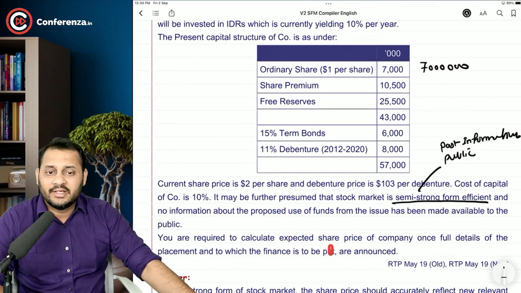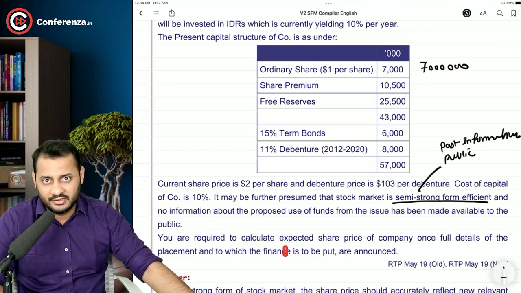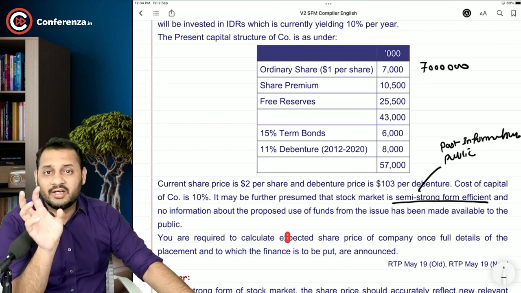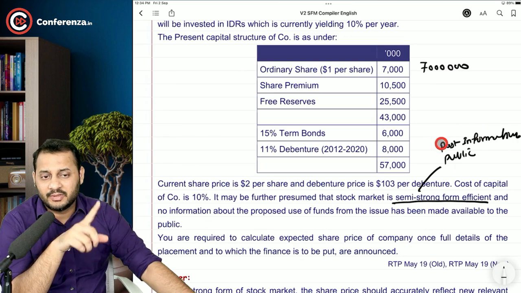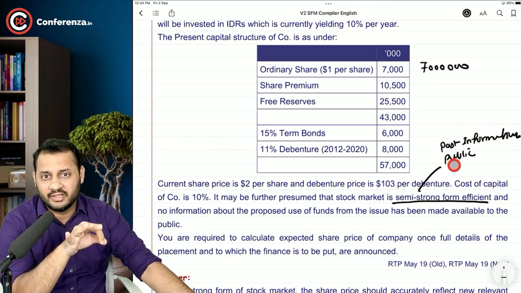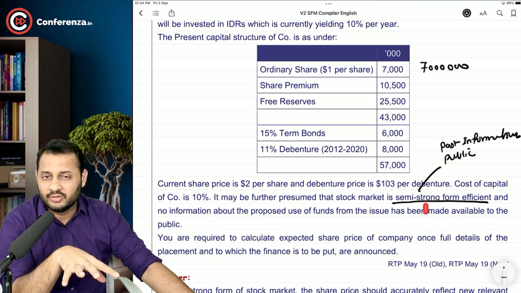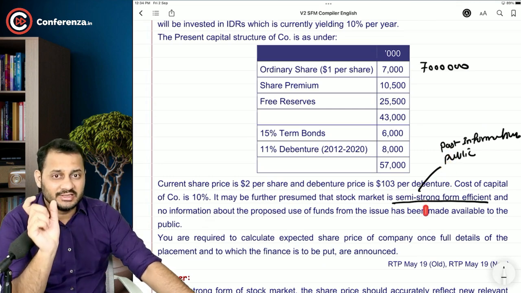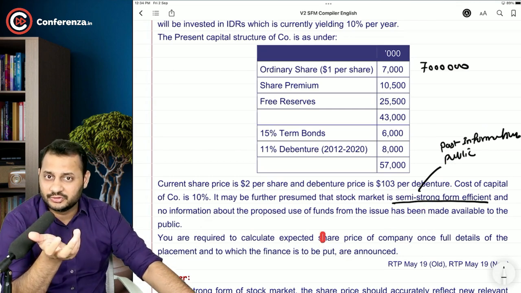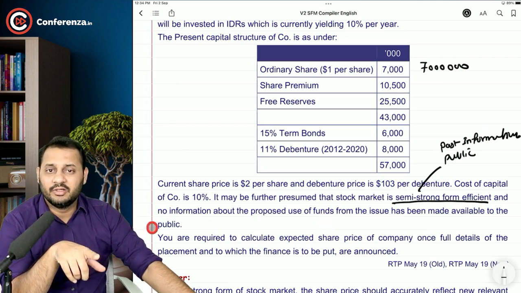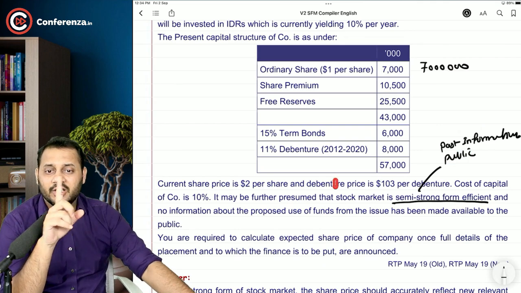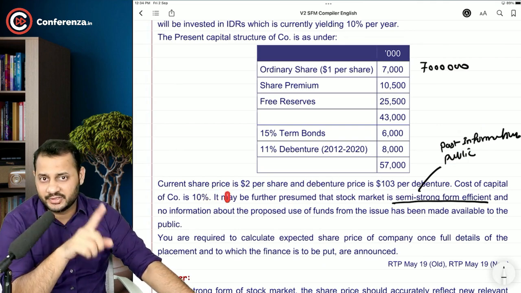You are required to calculate the expected share price of the company once full details of the placements and to which the finance is to be put are announced. Once you announce this detail, this is private information. Remember, there are 3 things in market efficiency: past information, public information, and private information. Past and public information are already included in the share price, but this is the private information, why we are going to use these funds, and this information is not made available to the public. Once this is made available to the public, it will become public information and it will affect the share price, which is $2 at present.